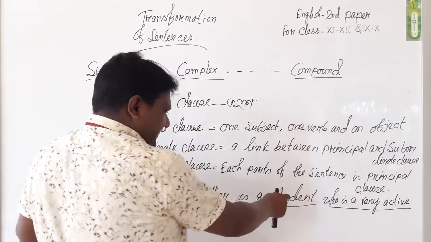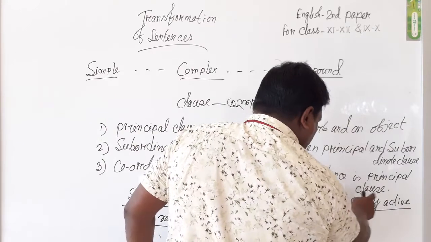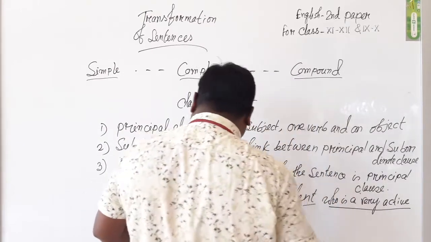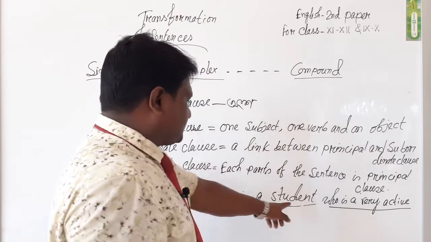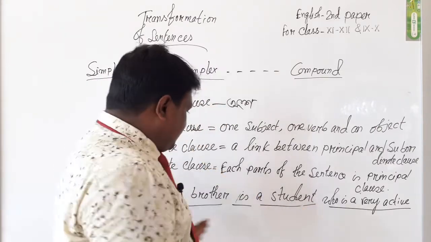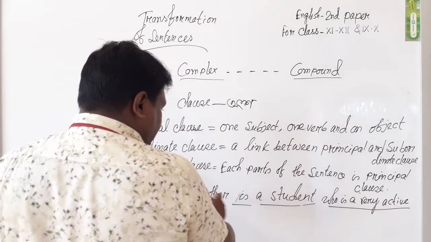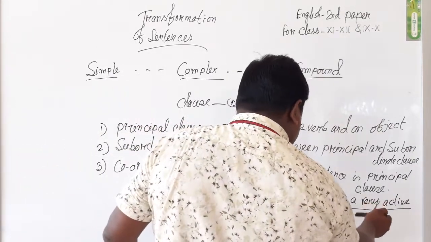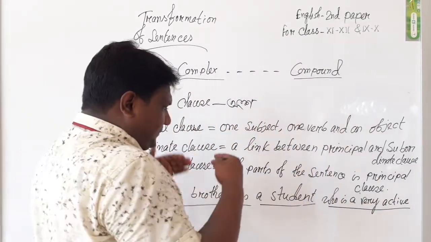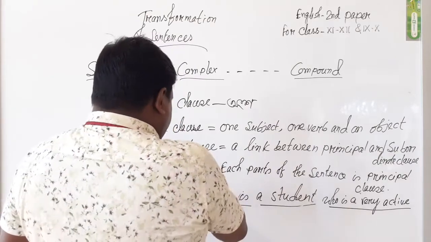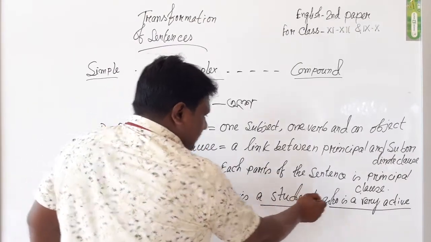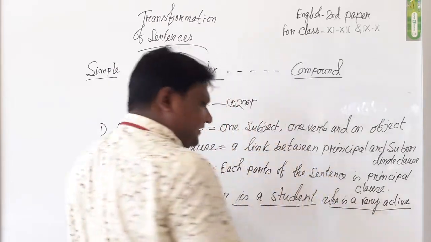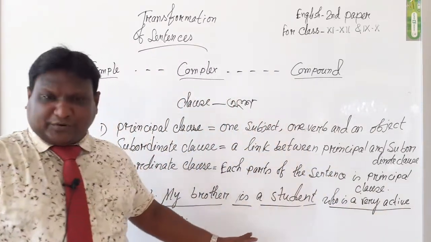My brother is a student and who is a very active man. Here, who is a very active man depends on my brother is a student. So we clearly see that my brother is a student who is a very active man, and here is a link between two clauses. My brother is a student is the principal clause and who is a very active man is the subordinate clause.